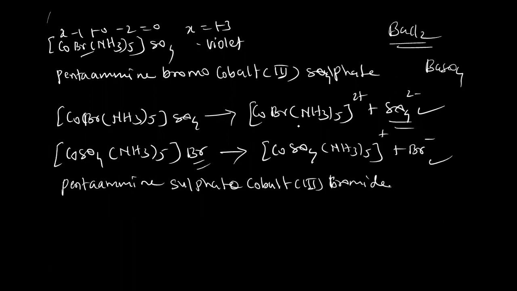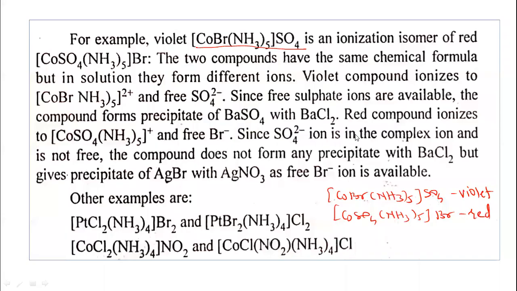So these two are the ionization isomers. They are giving different ions in the solution. The violet compound ionizes to [CoBr(NH3)5]2+ and free sulfate ions in the solution. The compound can form the precipitate of barium sulfate due to the addition of barium chloride. This red compound ionizes to give free bromide ions in the solution.